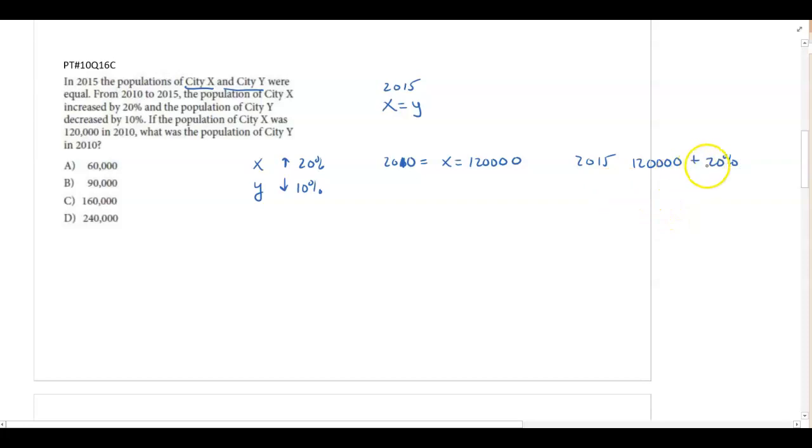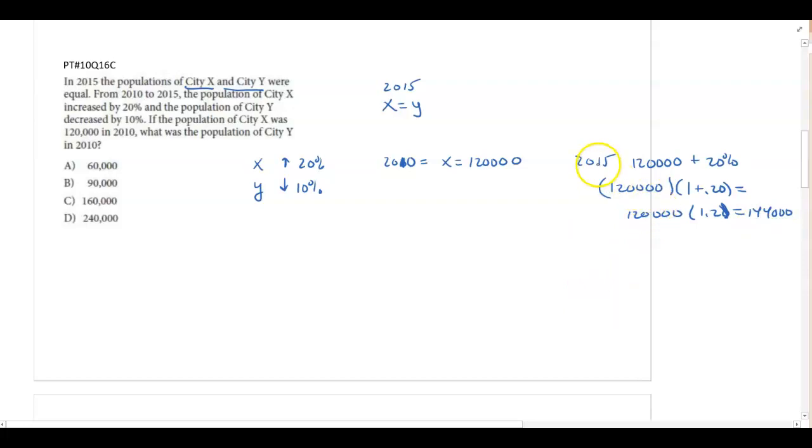There's two ways you can do this. The first way is to take 120,000 and multiply it by 1 plus 0.20, which would be 120,000 times 1.2, which would give you 144,000.